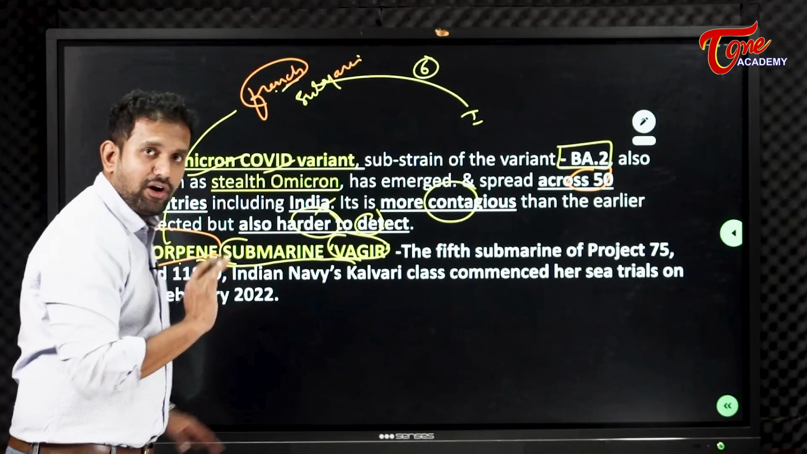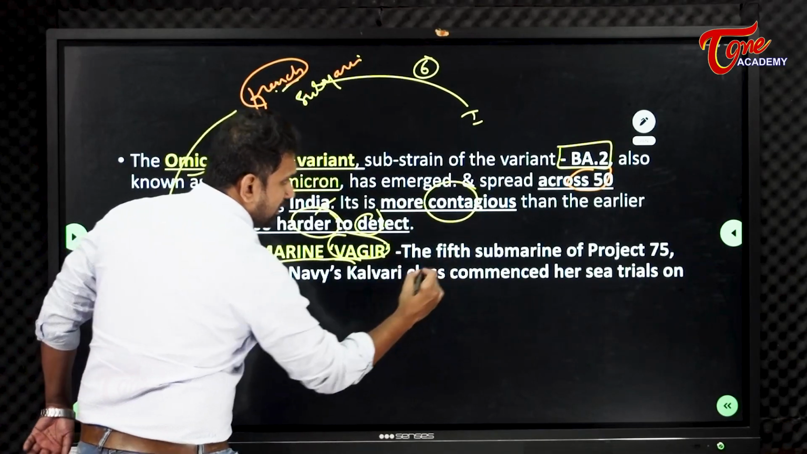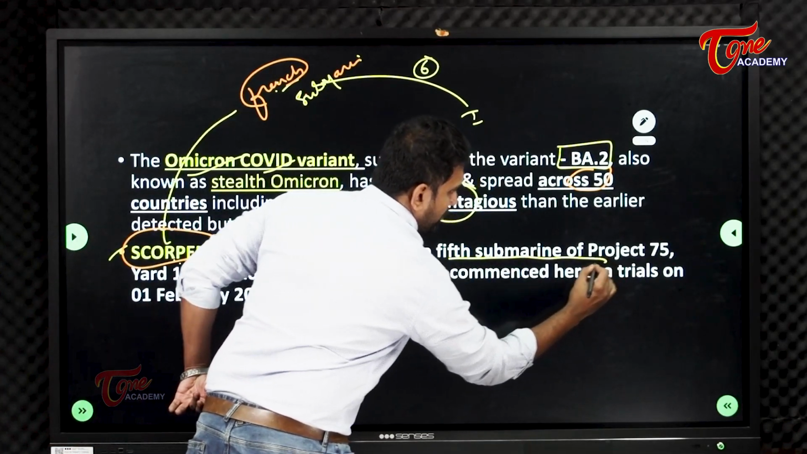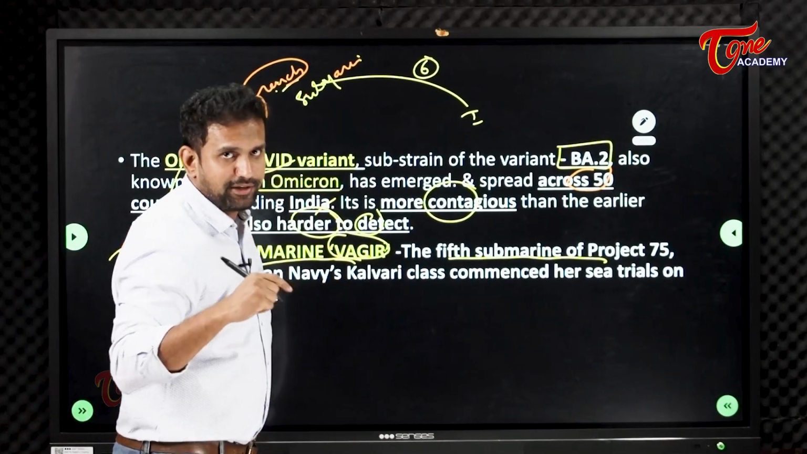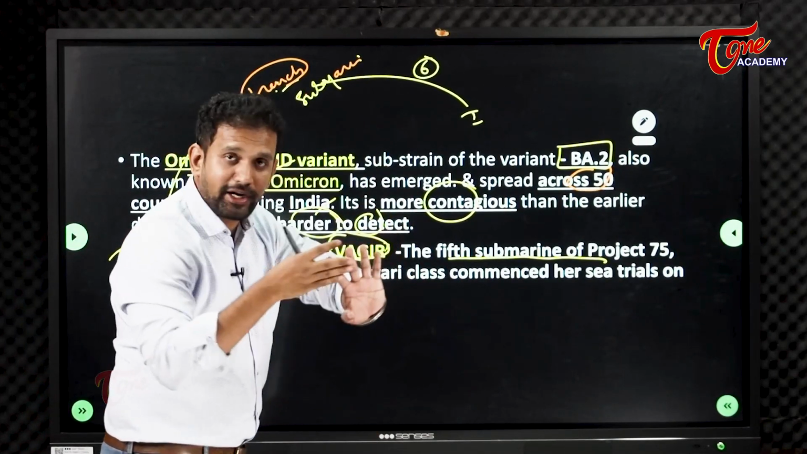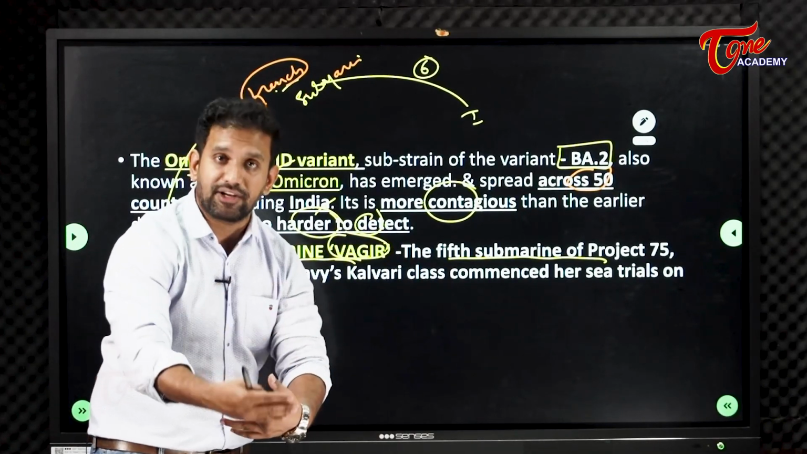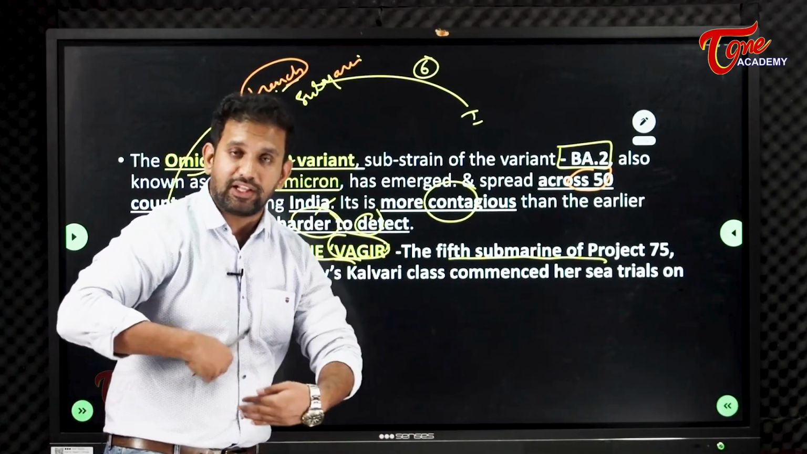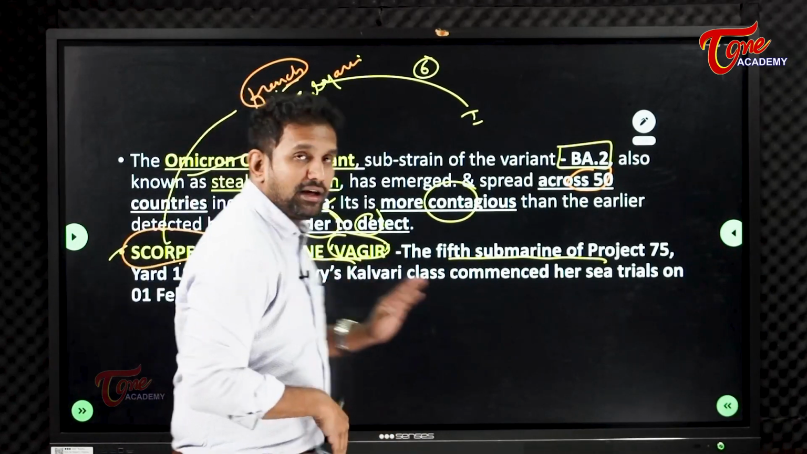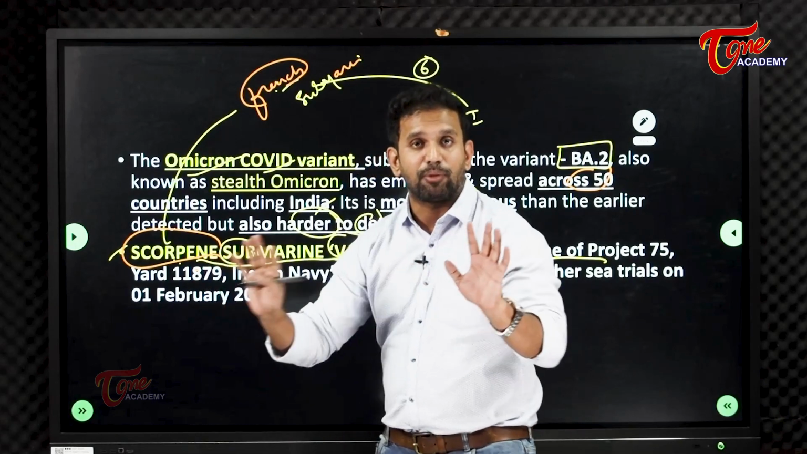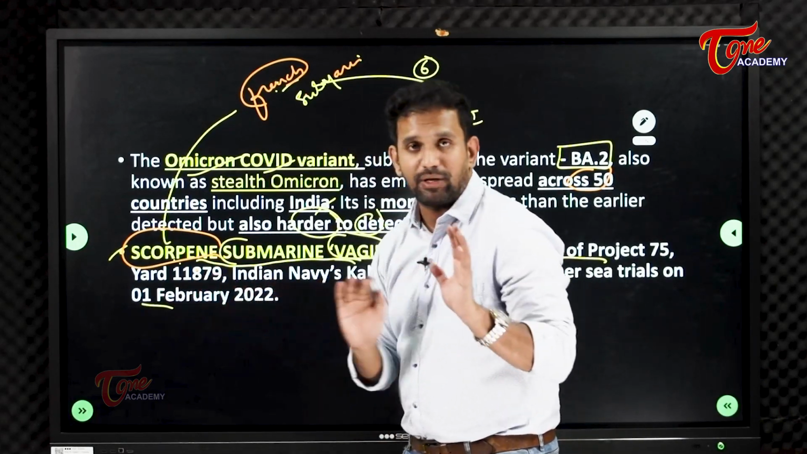Already 4 were given. The 5th submarine of the project, this is the 5th one. Again the 6th one will be done later. So out of 6, 4 were already delivered to us. The 5th is constructed and it began trials also. Trial means whether the submarine is performing according to the Scorpion class of submarine or not, whether it is functioning properly or not. So trials began on February 1.